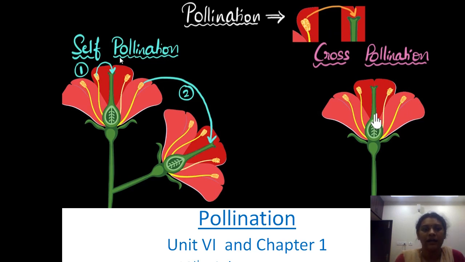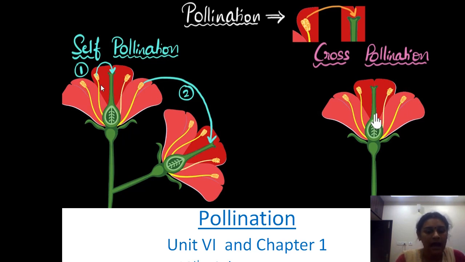Okay. And then self-pollination and cross-pollination. Self-pollination means that in the same flower, the pollen is transferred from the anther to the stigma. This is one flower, and in this flower the male part, the anther, transfers pollen to the stigma. This is called self-pollination.